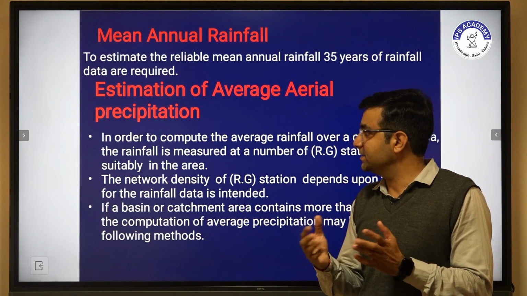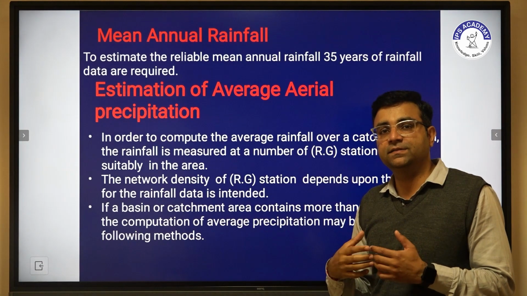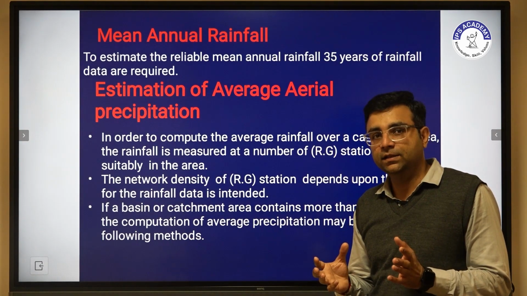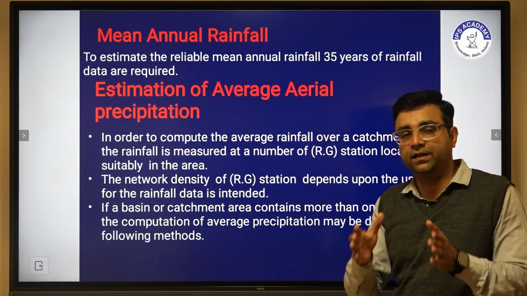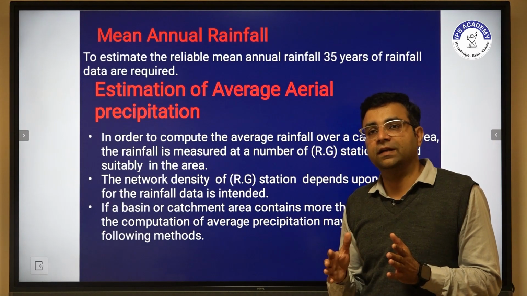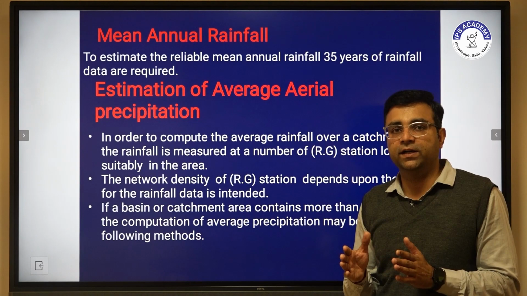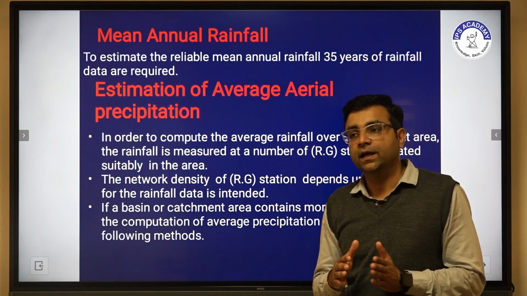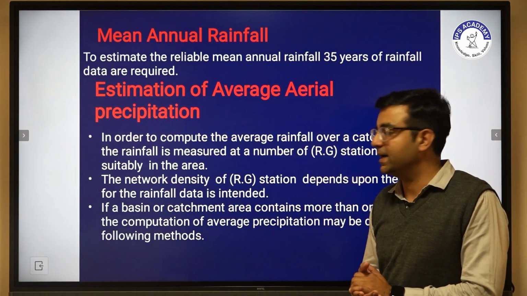In the earth system we have different catchments, having different areas and different topography. This topography depends on the basin. In India we have classified basins into different types, for example the Narmada basin, the Ganga basin, and other different types of basins.